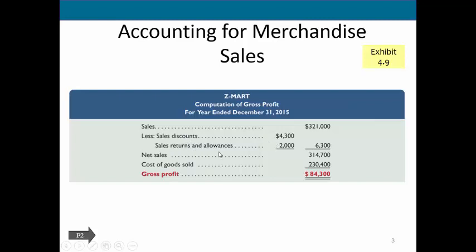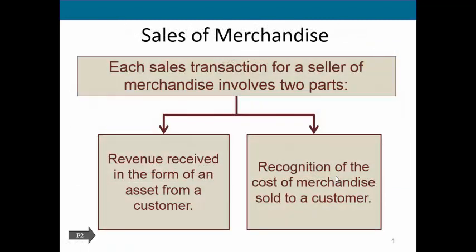So a sales return or allowance is where someone's not happy with something and they either return it or we offer a discount and allowance. And so those are also going to be a reduction to our revenue. Sales minus discounts and allowances brings us to our net sales. So this is of our total sales, what is it that we actually keep? We'll then subtract out the cost of goods sold, and this gives us our gross profit. So let's keep moving forward.